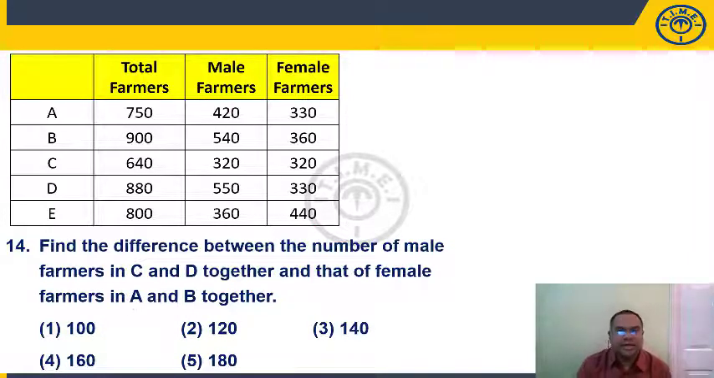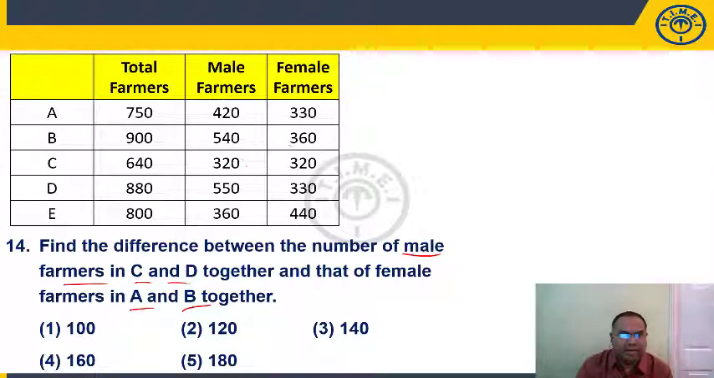Question number 14, students. Difference between number of male farmers in C and D together to that of female farmers in A and B together. C and D, we want male farmers. If you see here, C and D, male farmers are 320.